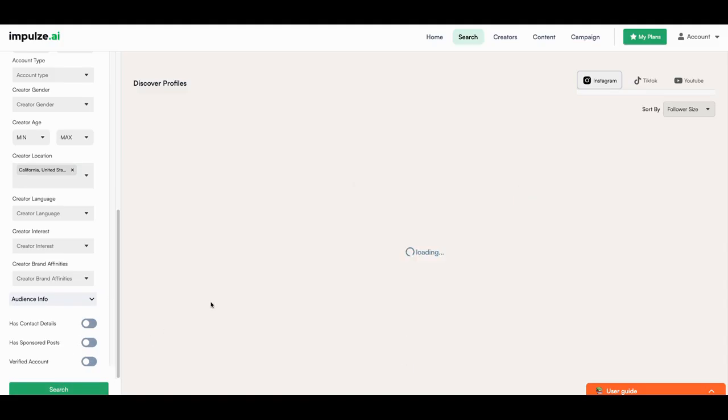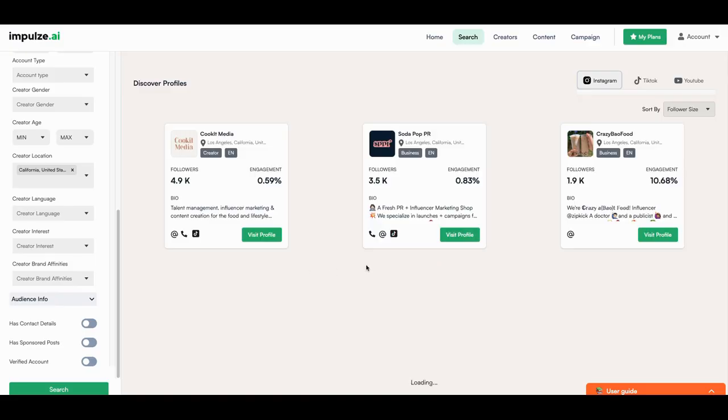That's what we come up with, and this is for Instagram, right? And what we come up with here is 3 different profiles. This person has 4,900 followers. Engagement rate is 59%. This person has 3,500 followers. Engagement rate 0.83%.